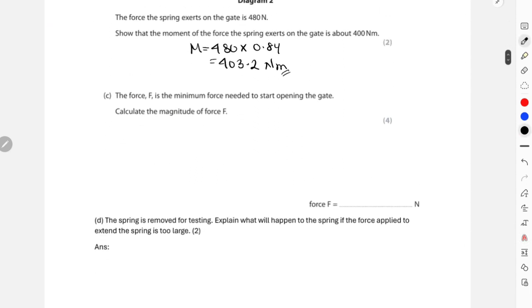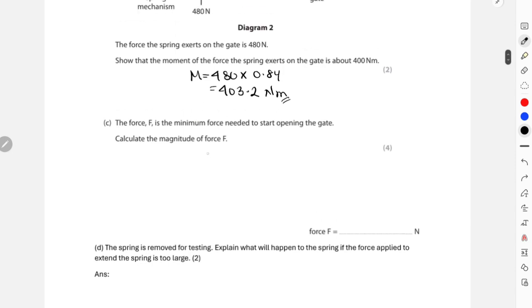So the moment is still 403.2, equals force multiplied by 3.2, and F would be 403.2 divided by 3.2, which is 126 newtons. So the minimum force that should be applied onto the gate is 126 newtons.